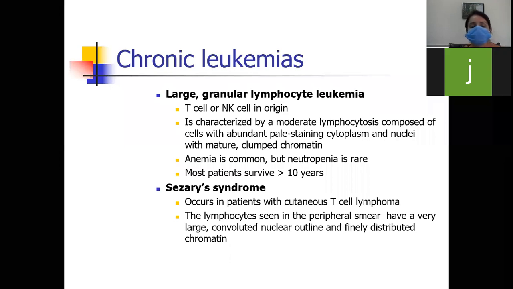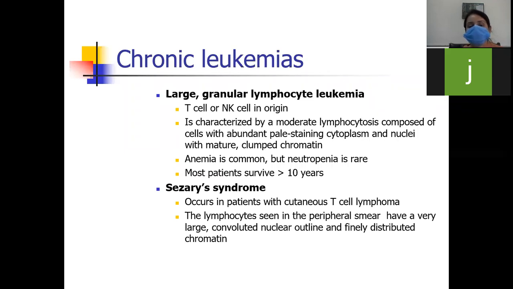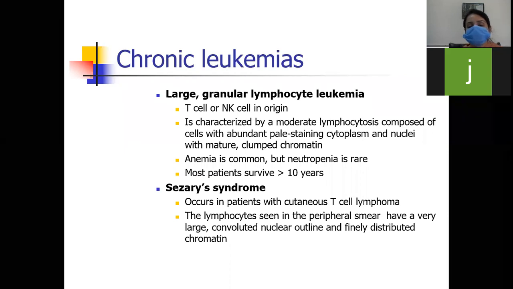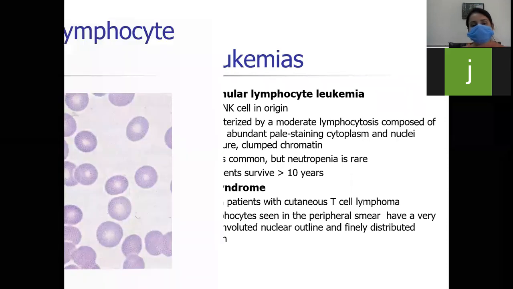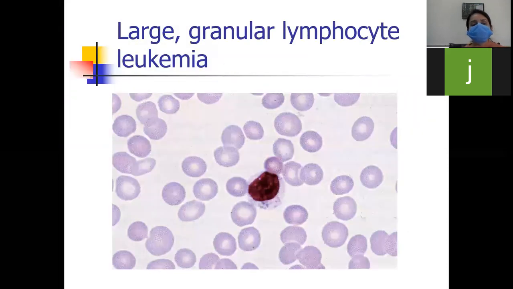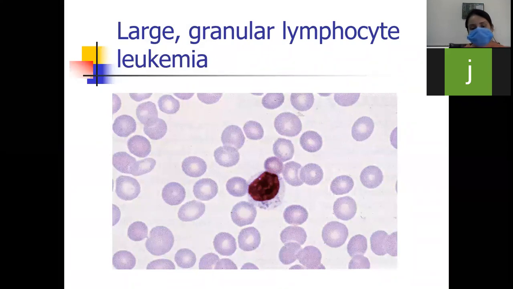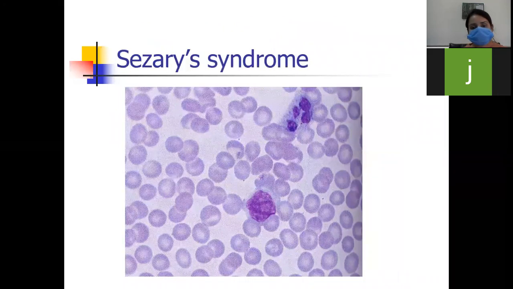Next is Sézary syndrome. It occurs in patients with cutaneous T-cell lymphoma, and the lymphocytes seen in the peripheral smear have a very long convoluted nuclear outline and finely distributed chromatin. So this is a picture of a peripheral blood smear. It shows a large granular lymphocyte leukemia. As you can see, the cell has large granules. So this is a picture of Sézary syndrome.